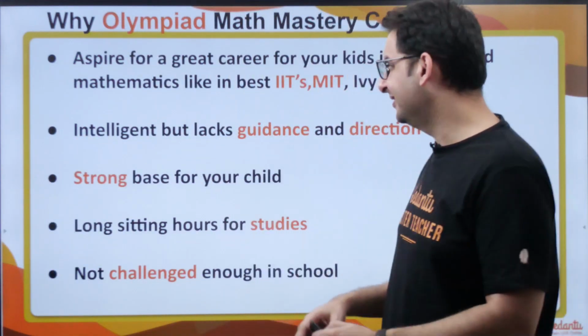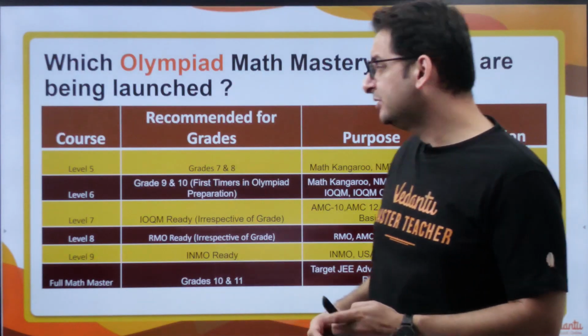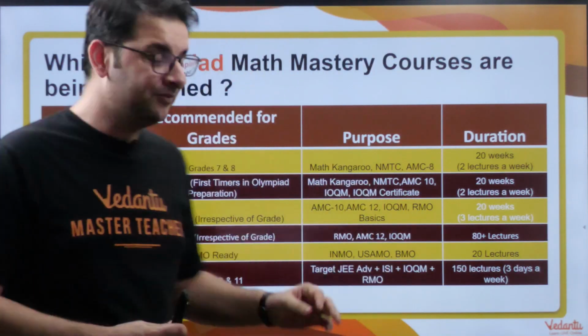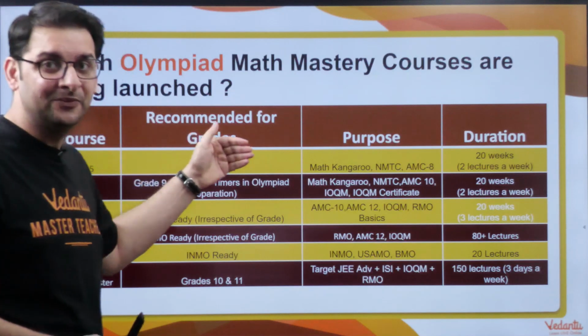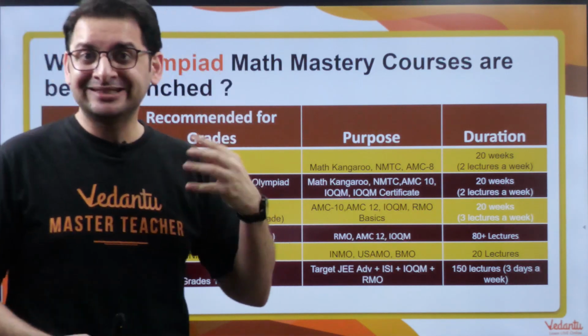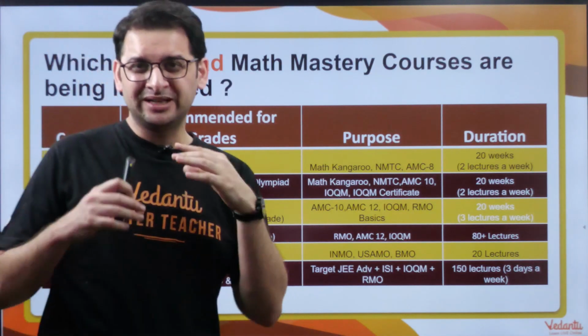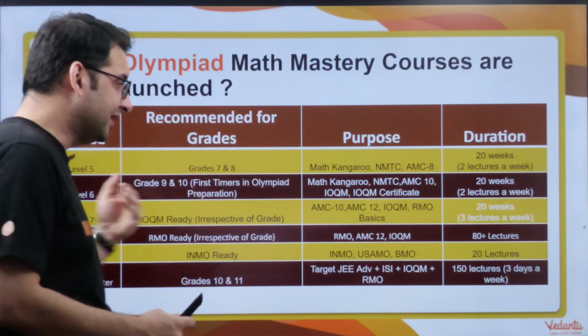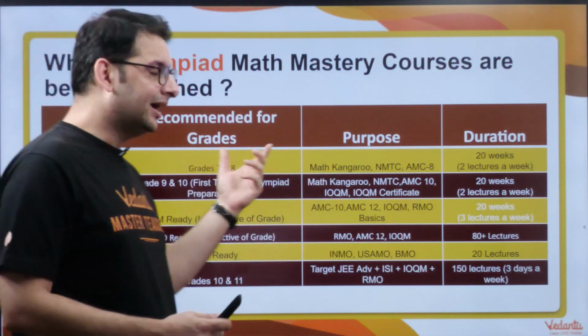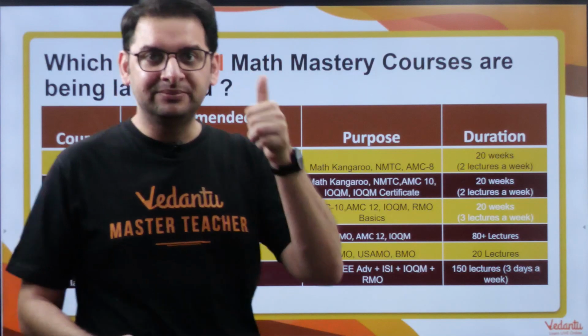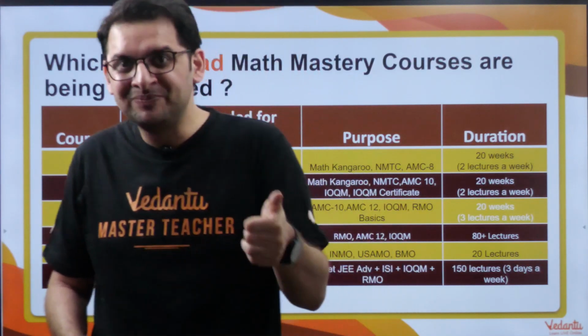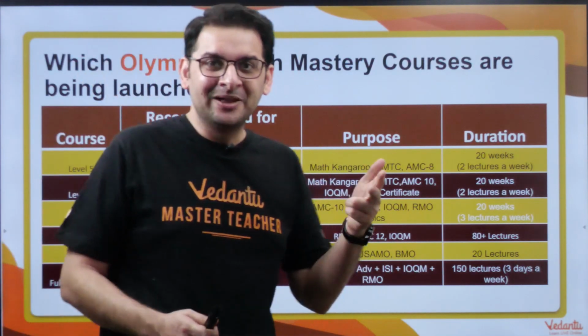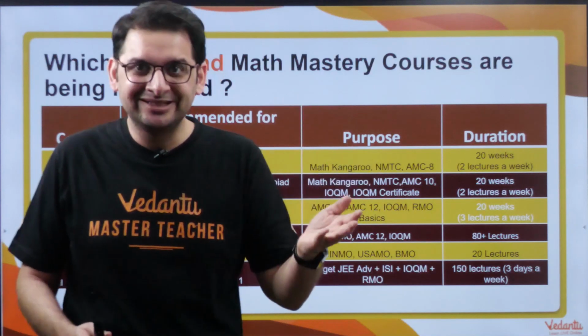Now, so these are the levels we are introducing as of now. Level 5, we're starting with level 5, which the recommended grades are 7th and 8th from our side, but again, a lot of class 6 students, 5th students also, if they are ahead, they can take this. The idea is again excellence, to make him think on his own, increase his IQ. But how do we measure this? किस तरीके से measure होंगे?